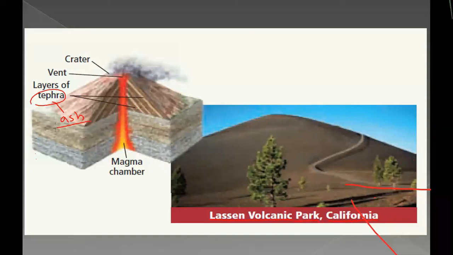Layers of tephra you can see. This is one layer, this is another layer, this is another layer, and in between there is pyroclast, or cinders. So this is a crater. The crater is at the mouth of the volcano, and this is a magma chamber.